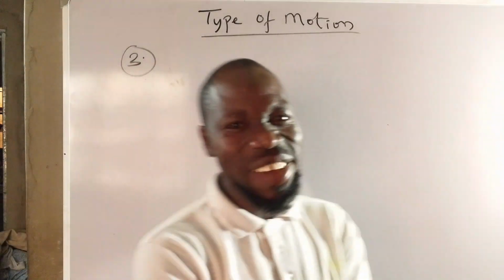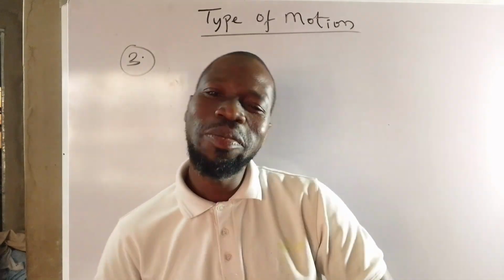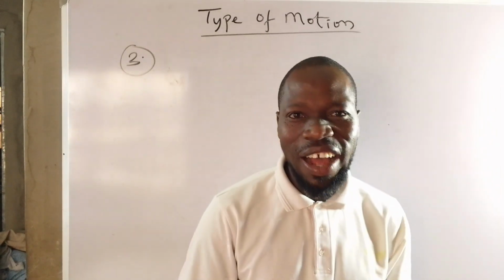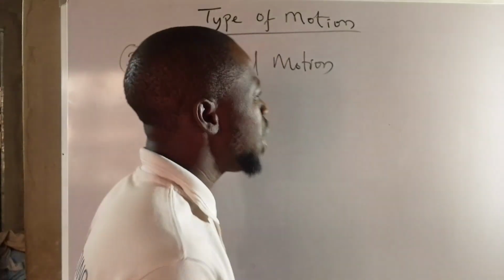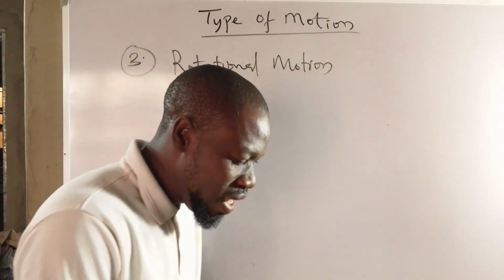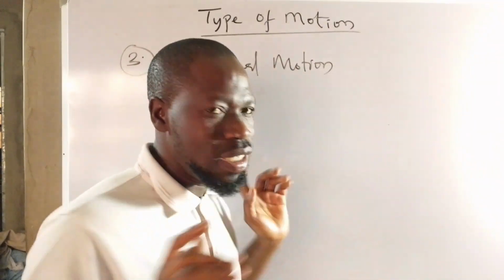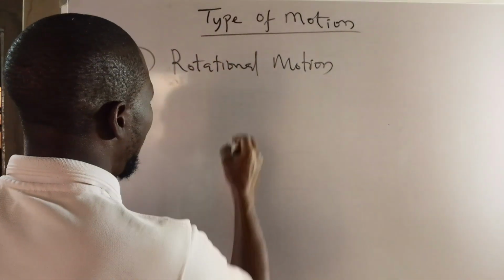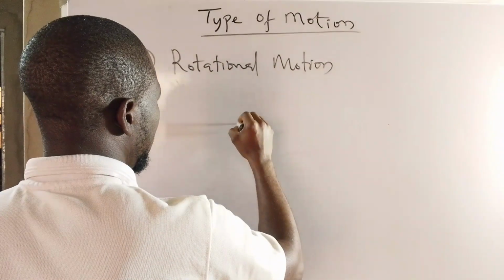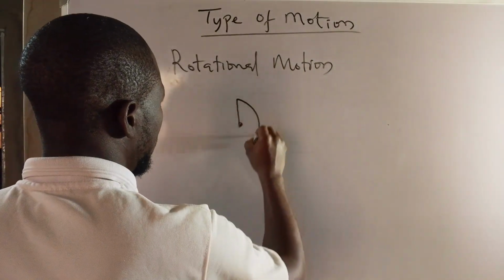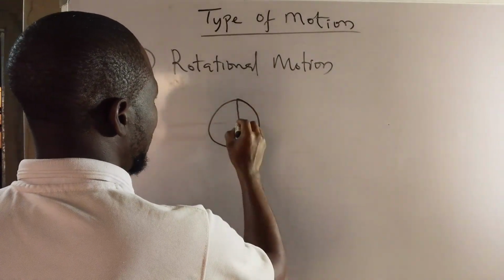Motion number three we're going to talk about today is rotational motion. Rotational motion is a motion of an object about its own axis. Like this. This is the object.